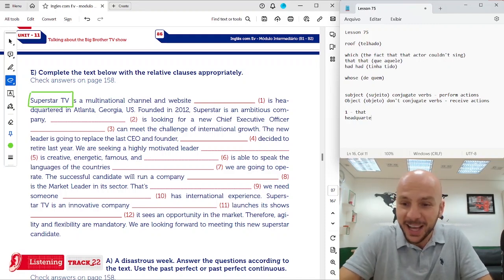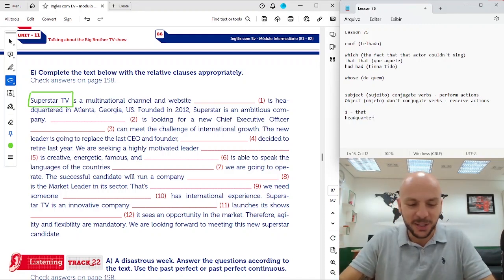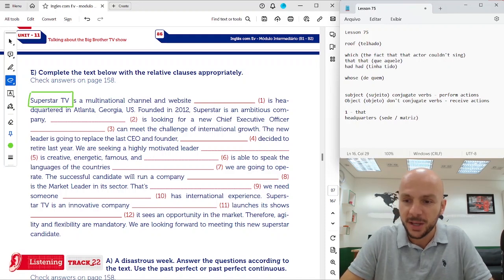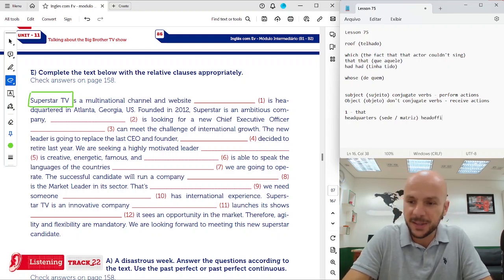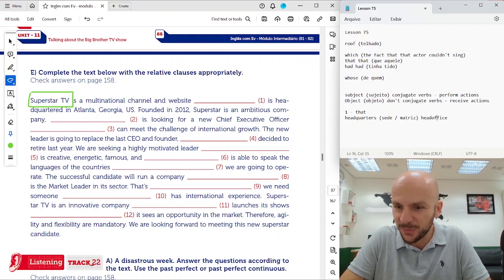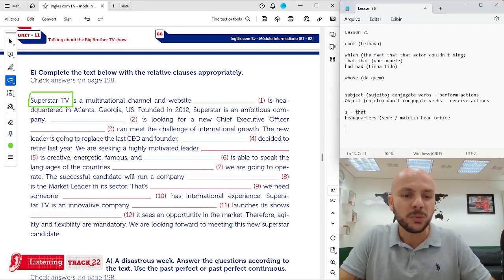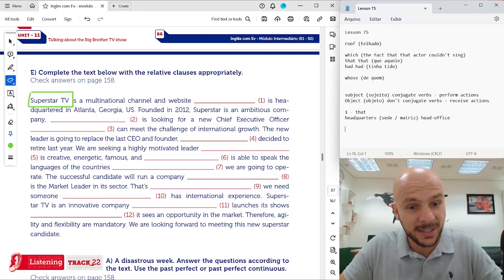Headquarters means sede ou matriz da empresa, okay? Headquarters. It can be also head office, okay? Headquartered in Atlanta, Georgia, US.